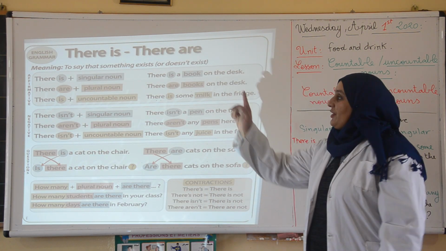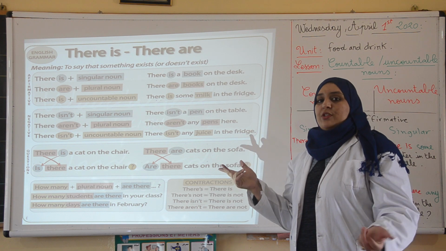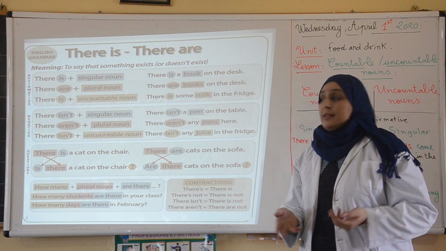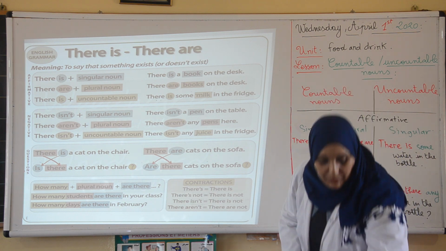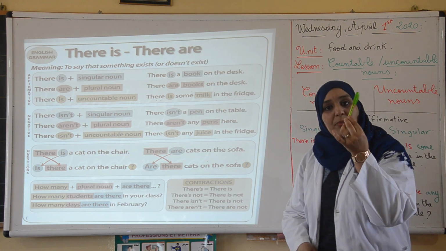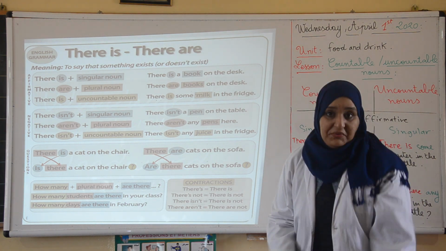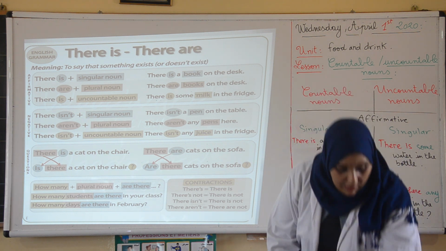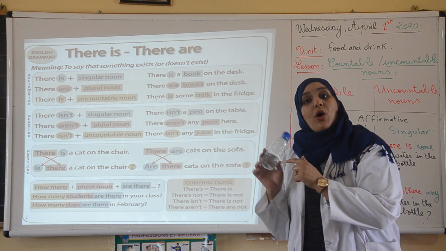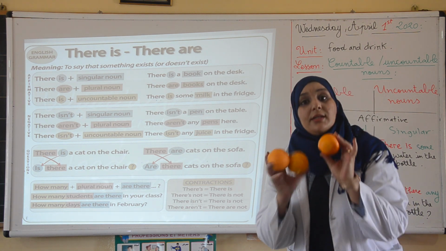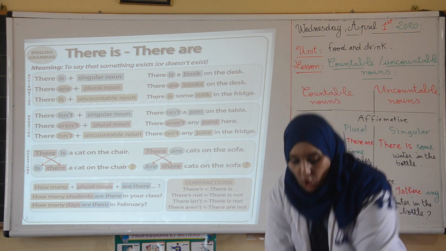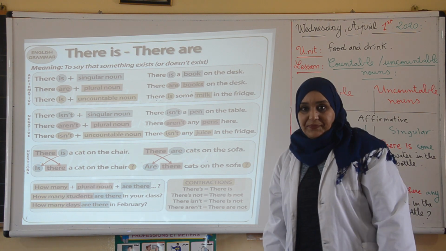Okay, let's move to there is and there are. When do we use there is and there are? We use them to say that something exists or doesn't exist. For example, there is a pen on my table. There is a pen on my table. There is some water in the bottle. Okay, there are 3 oranges on my table, right?